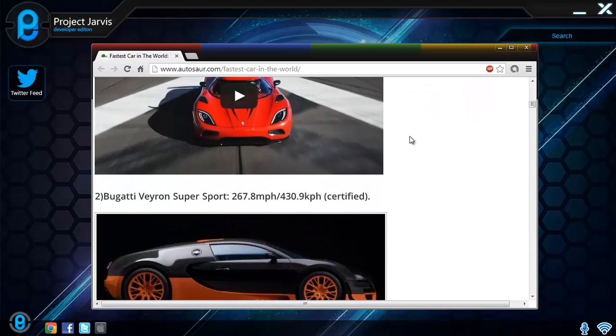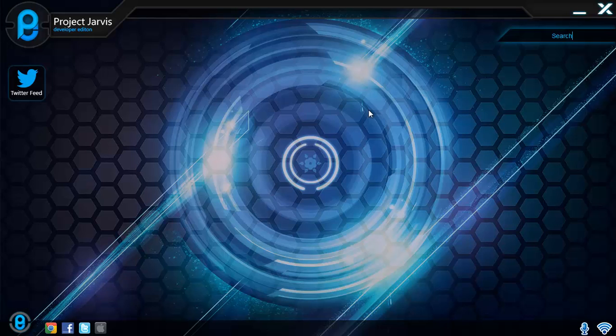Moving on, many of us do not always have access to using a microphone and speaking to Jarvis, so we have implemented many solutions to still provide the user with full access to Jarvis. One example will be using our custom search bar located on the top right corner of your screen. As you can see, it currently says search. Now when you click on this field, the text will automatically disappear and you are able to search within the operating system itself.